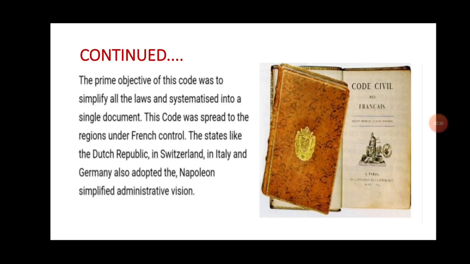In the starting phase, people welcomed these changes. Wherever the armies went for the Napoleonic Wars, they won the wars also. In the victorious territories, these kinds of simplified administrative systems were imposed.